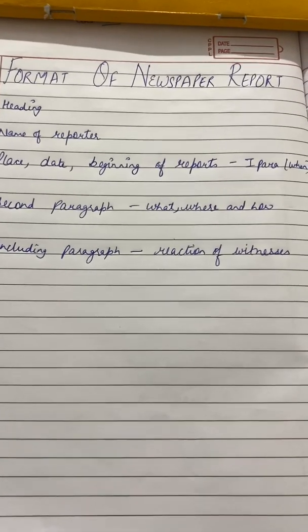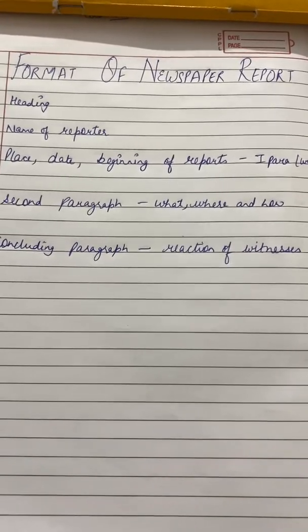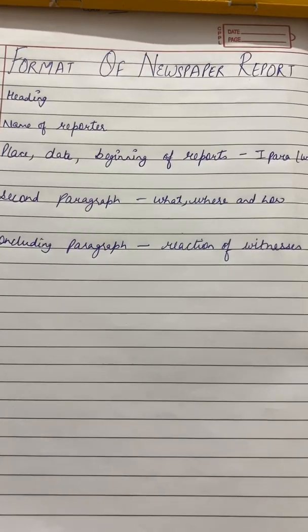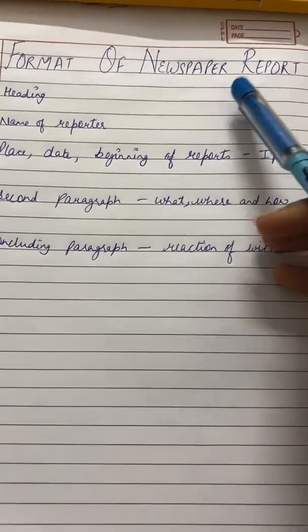And always remember, you have to write in the past tense, because it reports only that event which has already taken place. So this is the format of newspaper report.